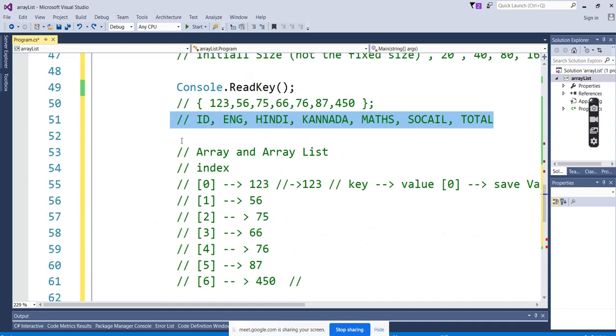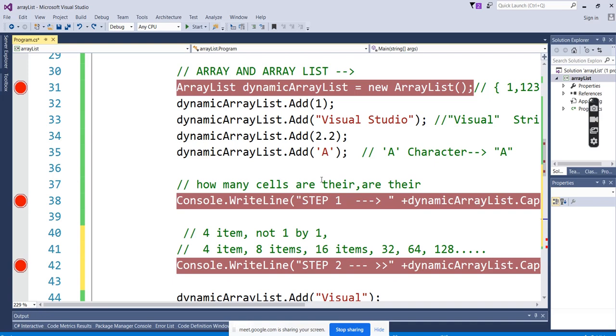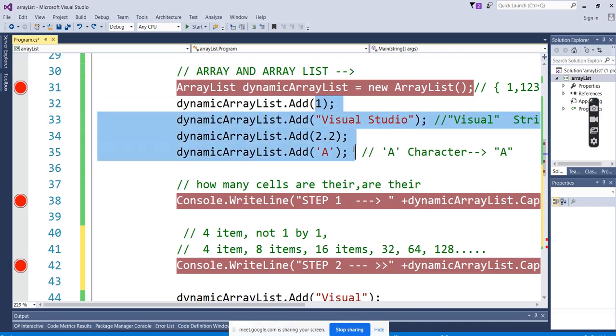Here in the array and array list, we are not bothered about the key. We are bothered only about the values. This value I have stored. I want these values to be displayed. I want the total of these values. I want to store only the values. But I am not much bothered in which key exactly it is stored. It may be stored at index 0 or index 1. We just want to display it, manipulate it, or do addition, multiplication, and so on.